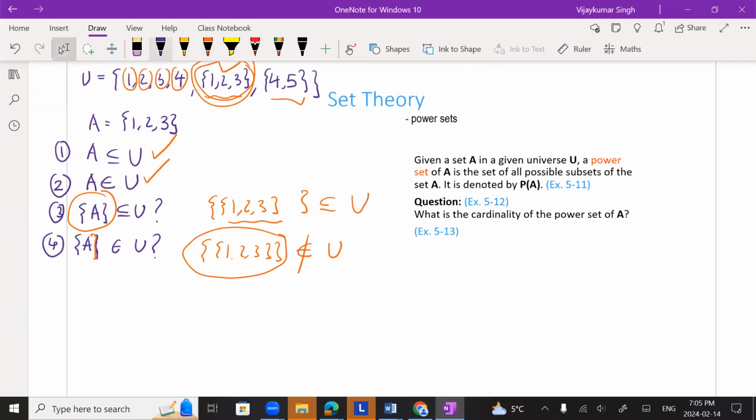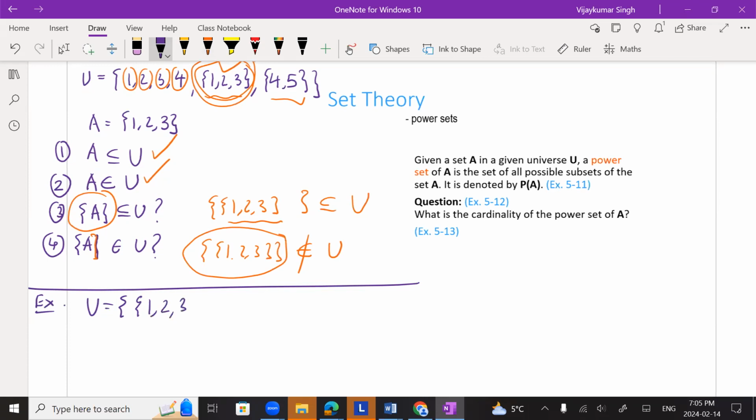Look at a variation of this problem. Let me modify this problem to illustrate your idea. Suppose I have U to be a collection of, so U is a set, the universe. This contains two sets, {1, 2, 3} as one element, and then I have {4, 5}. Okay. Now the question is: is A a subset of U?